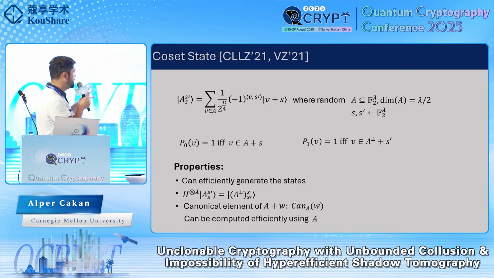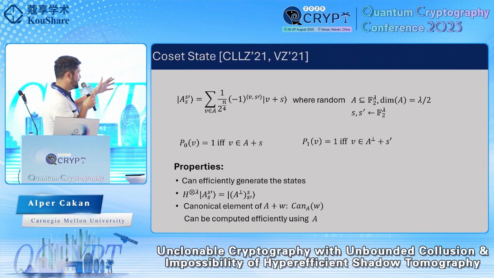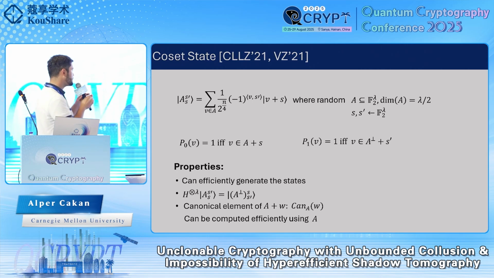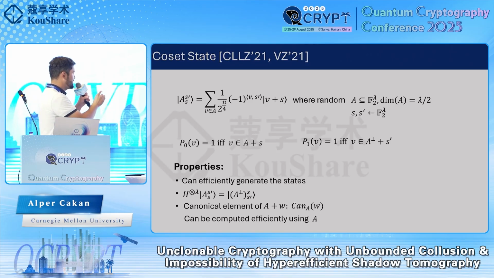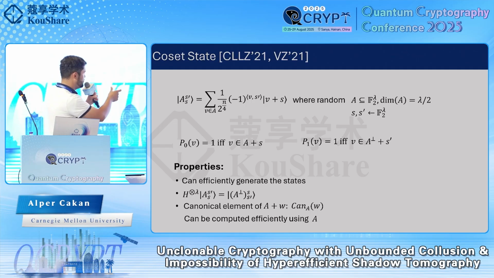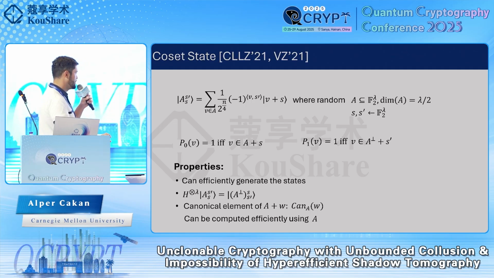Also associated with these coset states, we will usually have two programs that allow you to verify membership in this coset, defined by the subspace shifted by S, and in the dual of it, which is defined by the dual subspace shifted by the other shift S prime. Some nice properties of these states are that we can efficiently generate them. And once we're given the state, by applying QFT we can obtain this dual state, which will pass the superposition verification using this other program P1. Because when you apply QFT, you get a shifted superposition over the dual subspace.